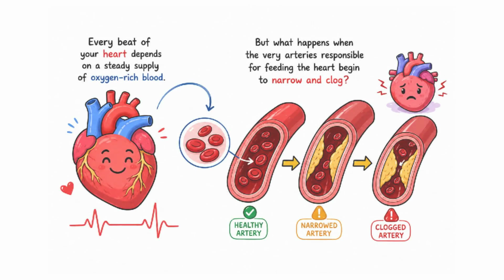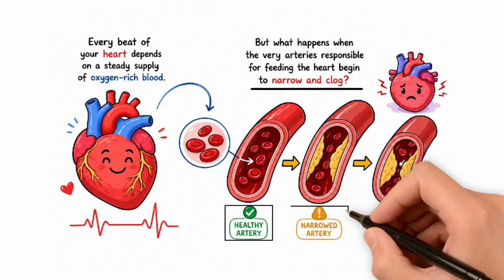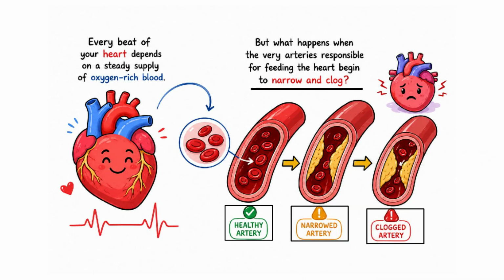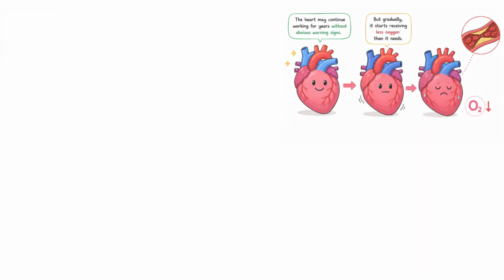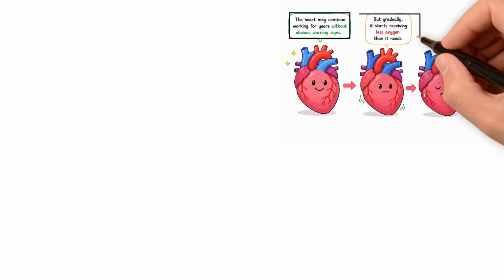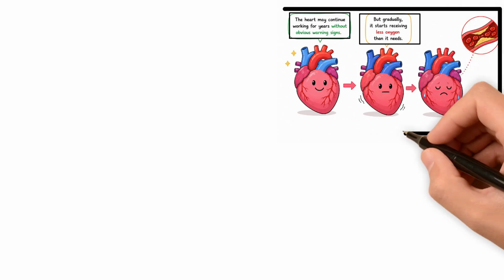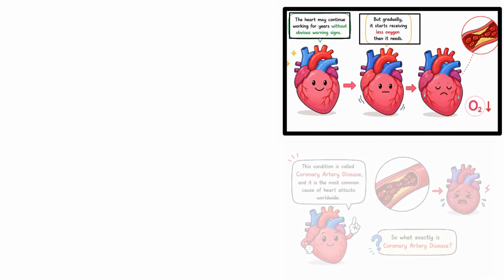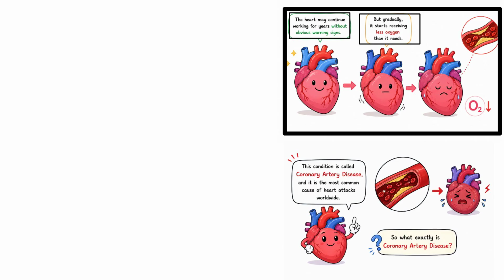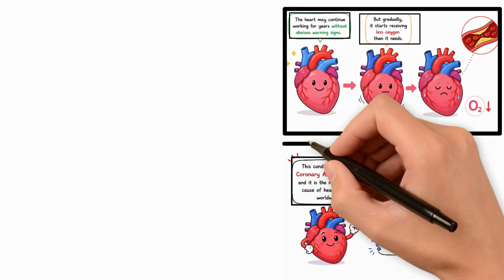Every beat of your heart depends on a steady supply of oxygen-rich blood. But what happens when the very arteries responsible for feeding the heart begin to narrow and clog? The heart may continue working for years without obvious warning signs, but gradually it starts receiving less oxygen than it needs. This condition is called coronary artery disease, and it is the most common cause of heart attacks worldwide. So what exactly is coronary artery disease?